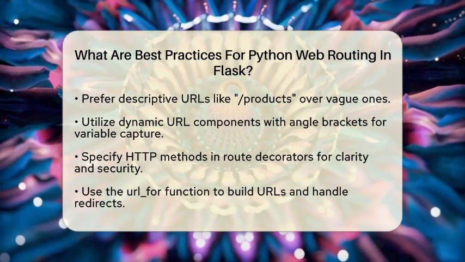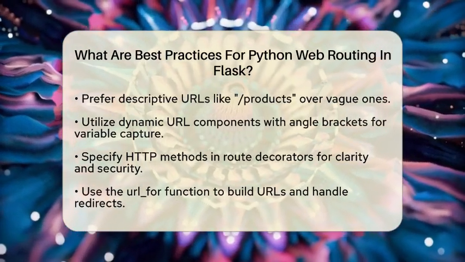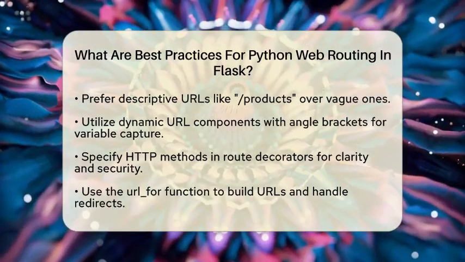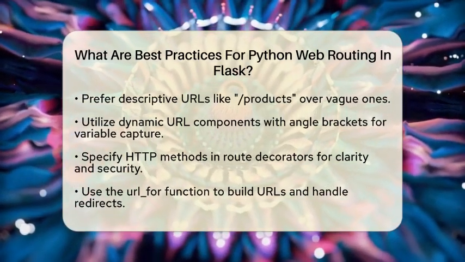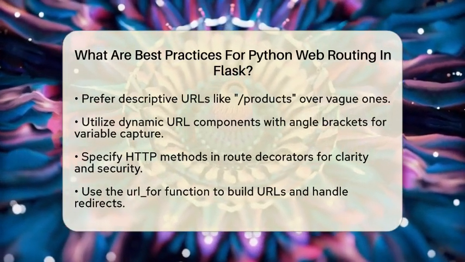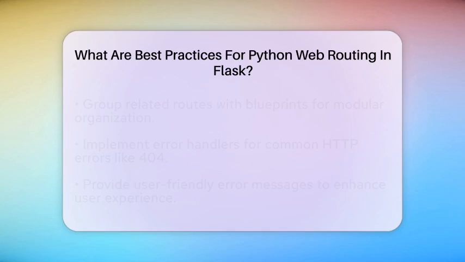Using the url_for function is a smart practice for building URLs and handling redirects. Instead of hard-coding URLs, this function generates them based on the function name. This makes your application more maintainable and less prone to errors if routes change.